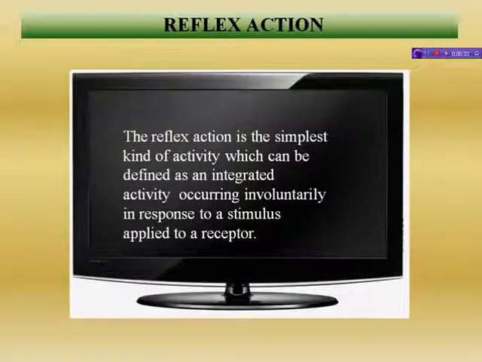Like someone throws a hand in front of your face and you put your hands up to block it. This is reflex action. Or if you touch something hot and you take your hand off it very quickly, it's also reflex action. More examples: a bright light suddenly shines in your eyes and you close them quickly, or a car cuts you off and you apply the brakes automatically. These are all reflex actions, and this is related to the brain and spinal cord.